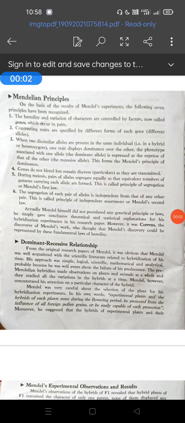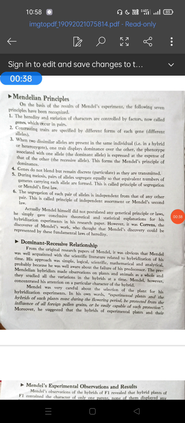Today we are going to start the last topic. In the last period we studied the basic terminology in genetics. What is a gene? Genes are fragments of DNA which are capable of transmitting characters from one generation to another. Mendel was the father of genetics, and the Mendelian factor was given the term gene by Johannsen in 1909.